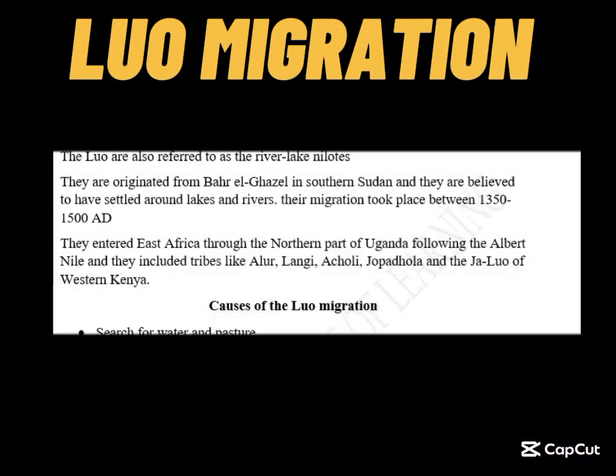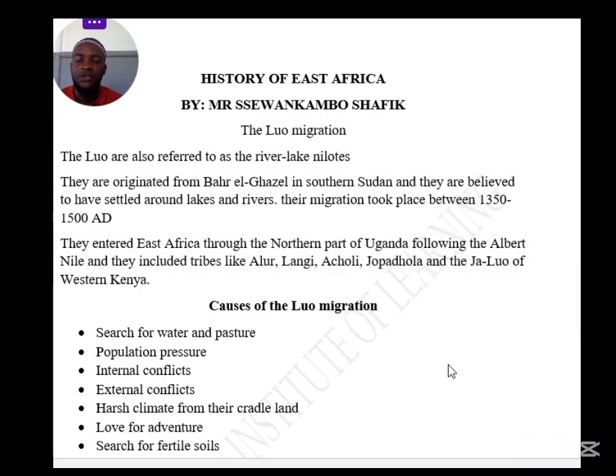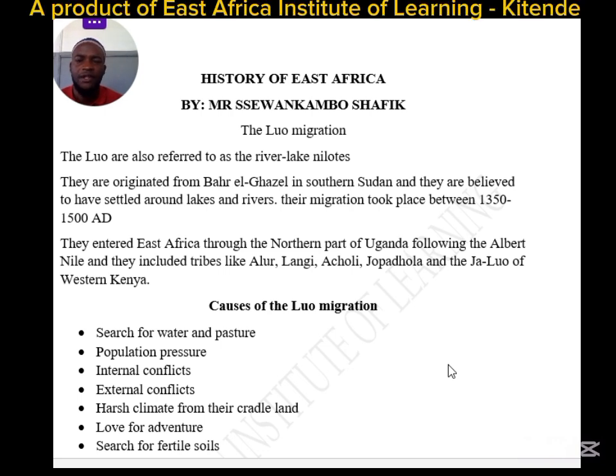Take you through the themes in the history of East Africa, and I would like to share this idea with you concerning the history of East Africa. Today I would like us to look at the people link of East Africa, whereby we shall look at different groups of people when they migrated into East Africa. Today we shall start with the Luo migration, and we would like to know who the Luo were and why they migrated into East Africa. We want to see the cause of their migration and the impact of their migration.